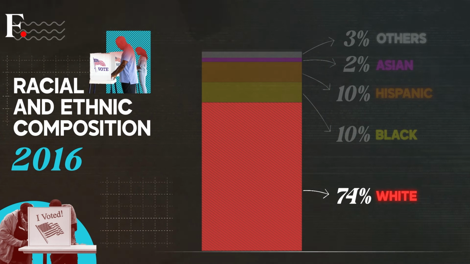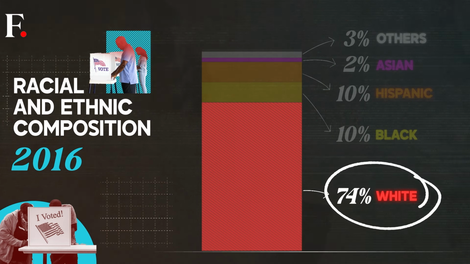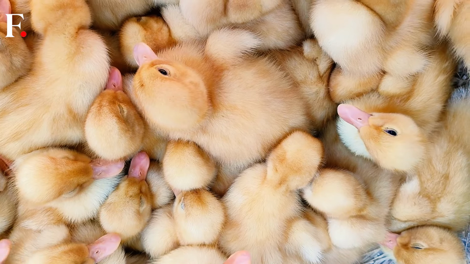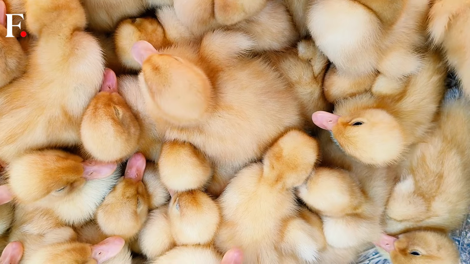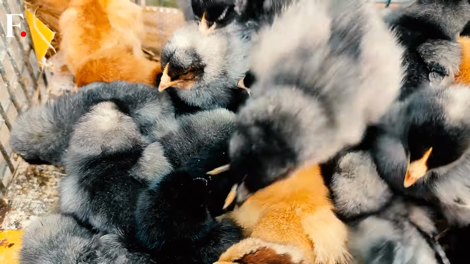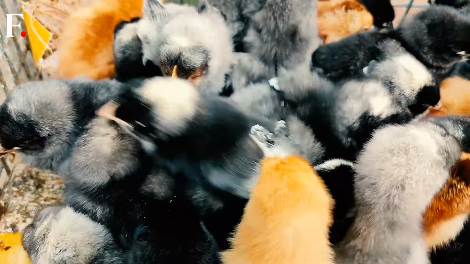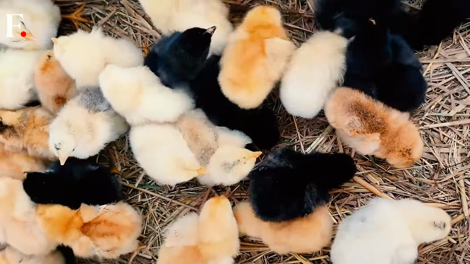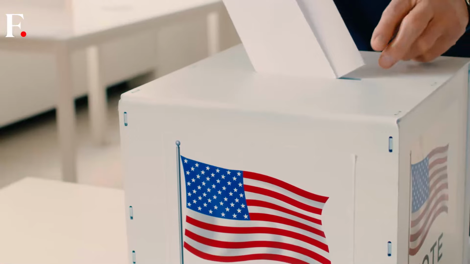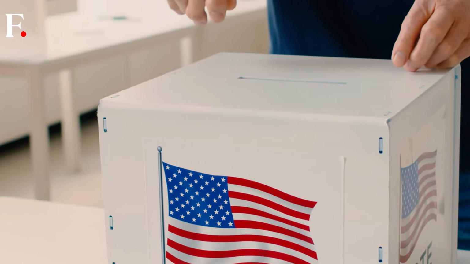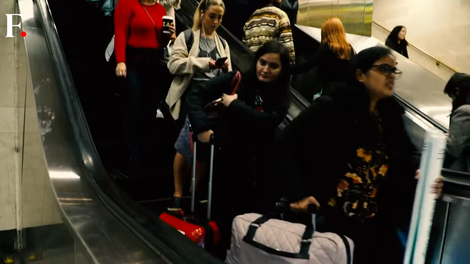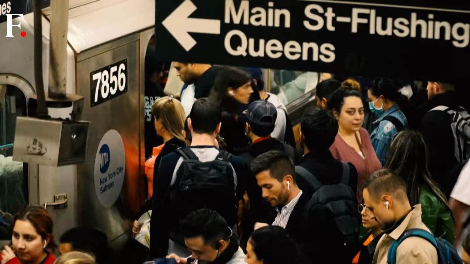Even though white Americans make up less than 60% of the population, about 74% of the people who vote are white. This means white people have a disproportionately high say in the election compared to their population. Black voters come close to representing their share of the US population, but Hispanic people and people of Asian descent do not have a proportional say. They have historically been underrepresented at the ballot box. So, while the 4 major racial groups do decide US elections, white people have the biggest say by far.